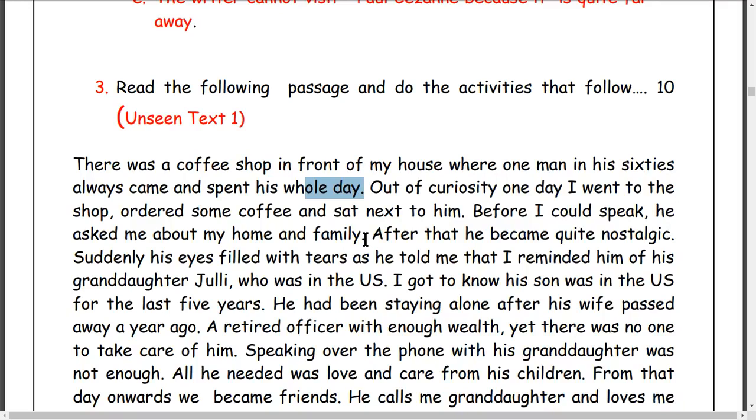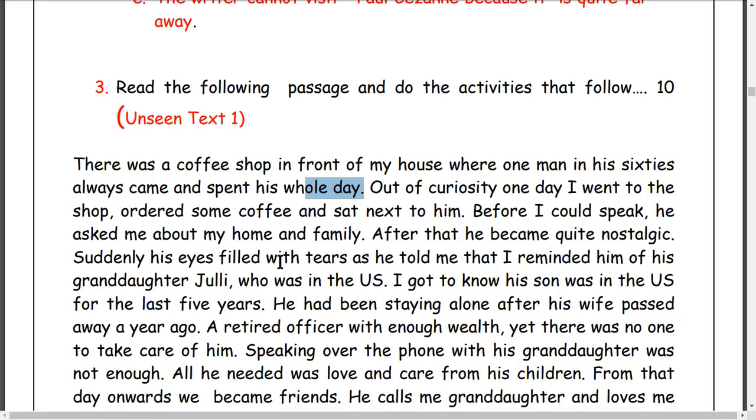Generally, if you are 16 years old and you try to remember when you were 5 or 6 years old, your primary level, when you were going to school, that is your nostalgia. After that, he became nostalgic. He tried to remember his past life.